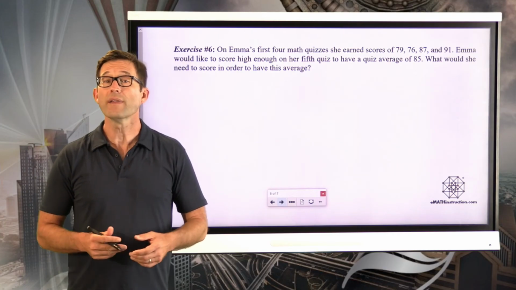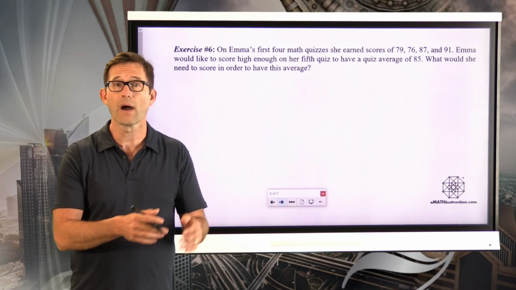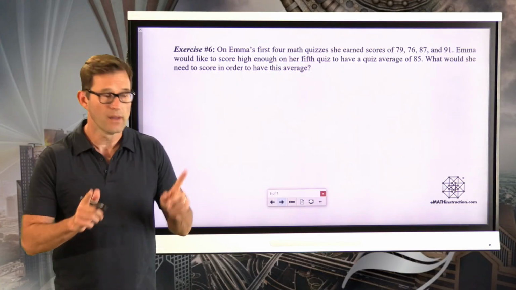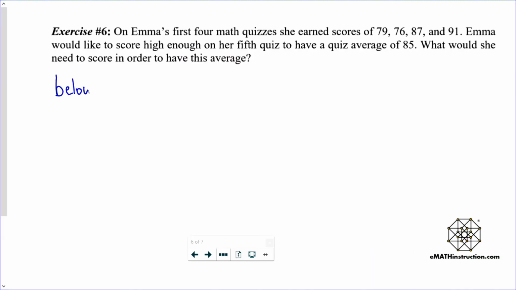All right, well, let's take a look and figure out how many points below that mean we have right now and how many points above that mean. So first, let's go with below. To begin with, our 79 is 6 units below. Our 76 is 9 units below. And both the 87 and the 91 are above the mean that we're looking for. So we're going to stop right there with 15.